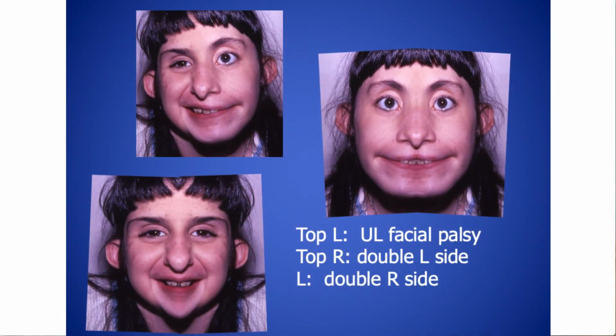It's not routinely done. And to illustrate more dramatically, the young lady with the bangs there that's smiling, I took her picture. You can see her picture there, and I made a double right side and a double left side. So you can see the side that has the facial palsy, you can sort of tell that she's trying to smile, but her eyes are wide open. The smile doesn't reach her eyes, and it's pretty bland. It looks like a fake smile.